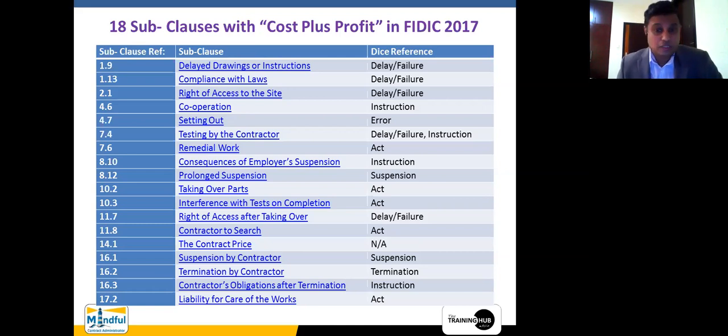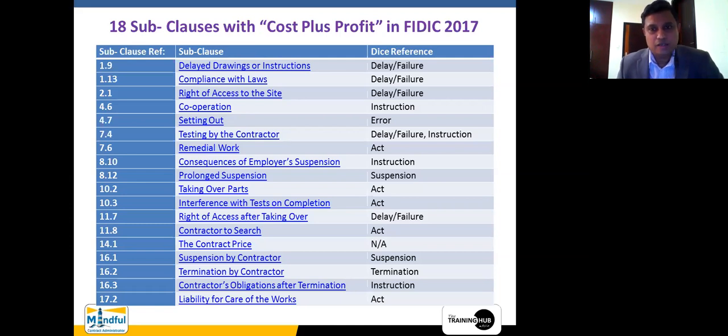But in our SPD2, standard bidding document 2, we call it the initial contract price. It is not the accepted contract amount. If you go through the definition, you will find that. But FIDIC 2017 as well as FIDIC 1999 use a term called the accepted contract amount. The contract price is the accepted contract amount, which is changed by certain occurrences during the course of the project. So that is the difference between the accepted contract amount and the contract price, right?